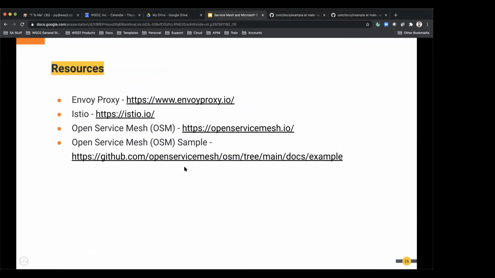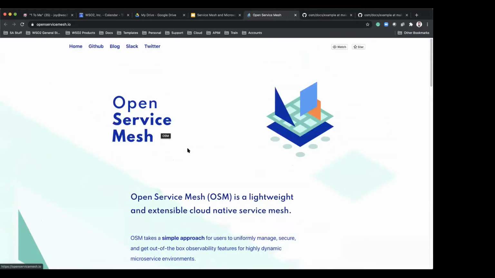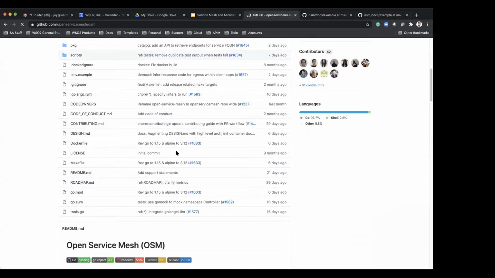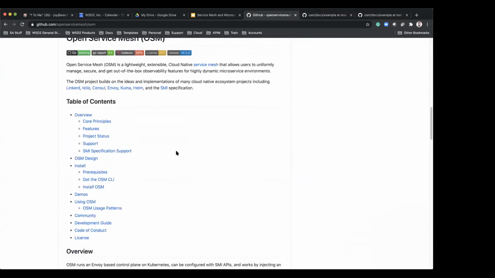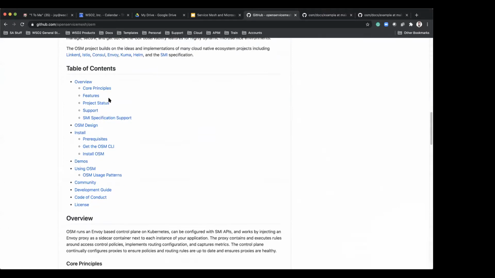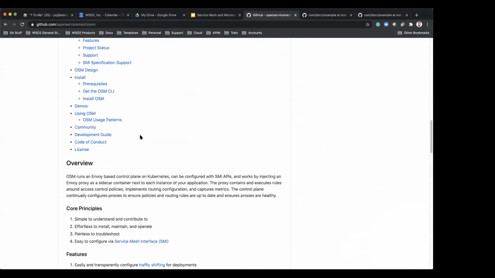So this is the site which talks about Open Service Mesh, but there's not a lot of information right now. I think it points you to GitHub, where you can see the high-level information around what it is, and a few demos around the product. Here you can see the core principles and features of the Open Service Mesh product.